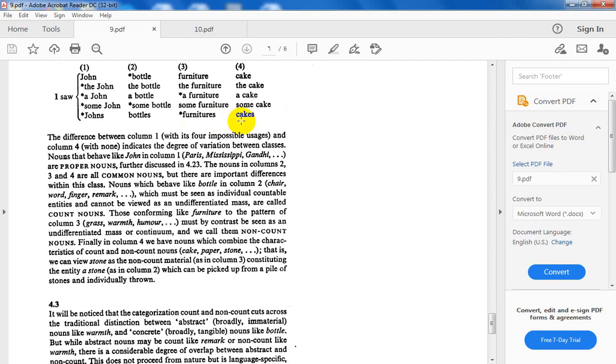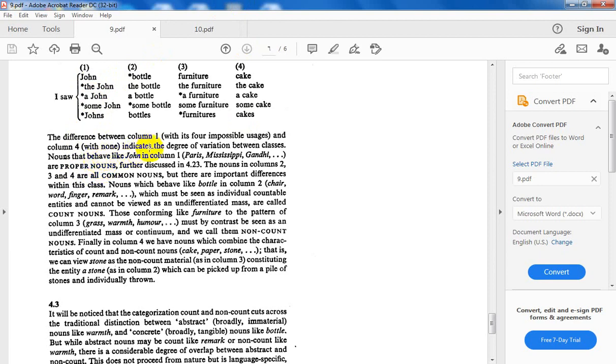So, according to this acceptability or non-acceptability, we are going to classify nouns into 4 groups or 4 classes. The first class, اللي هو هذا, the first class they are called proper nouns, اسماء العلم.